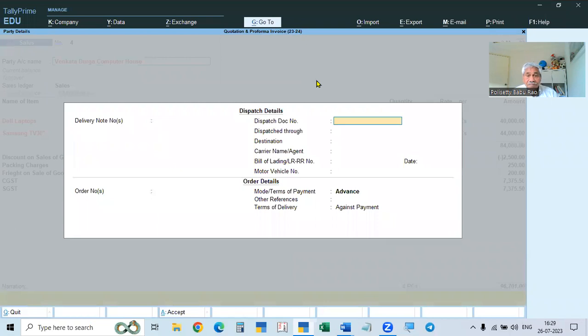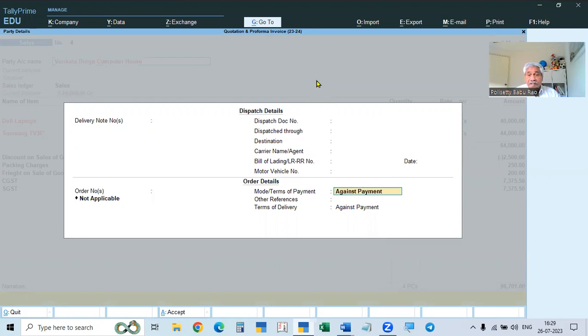Now when we are selling and delivering the goods, if you have any delivery note, give the delivery note number, then dispatch through transport, destination, which place you are sending to, and the carrier name, such as Navata Transport, SRMT or Kranti Transport. Then the bill number, the LR number given by the transport people, and the motor vehicle number if given.